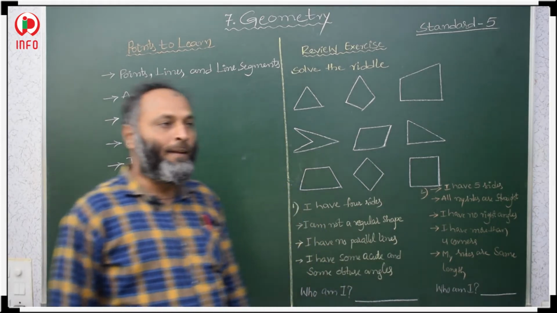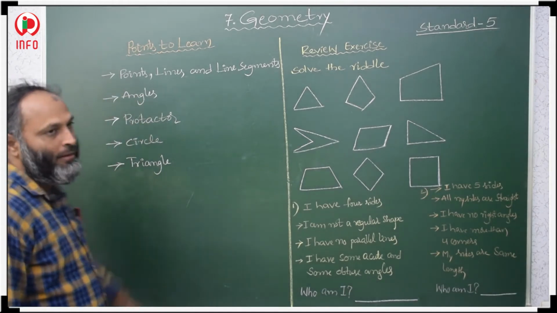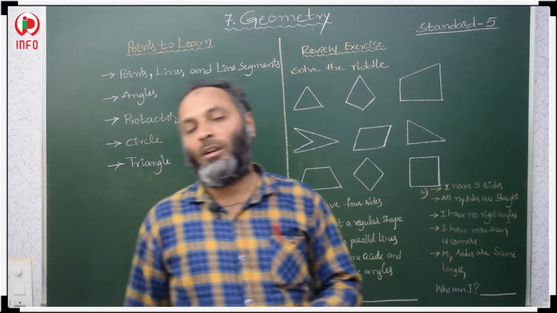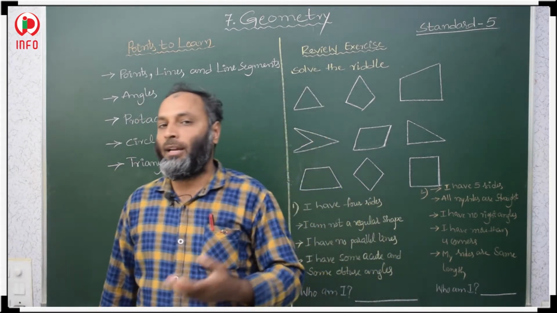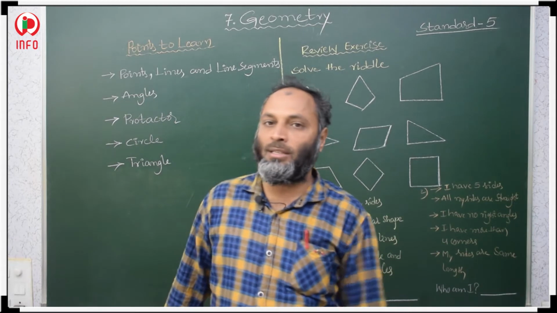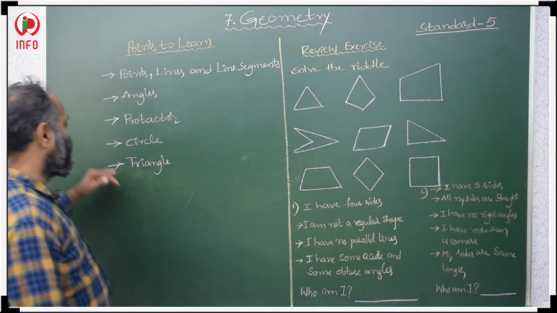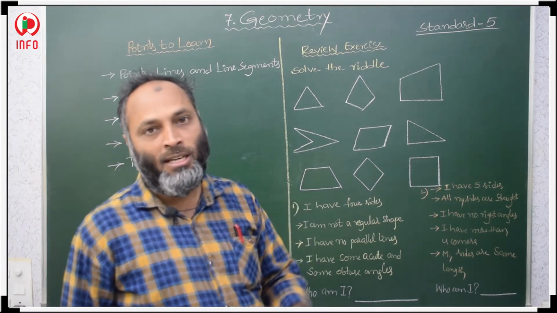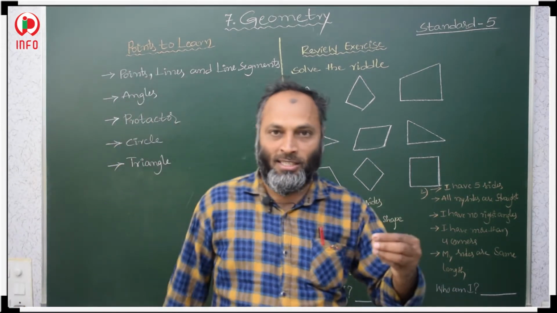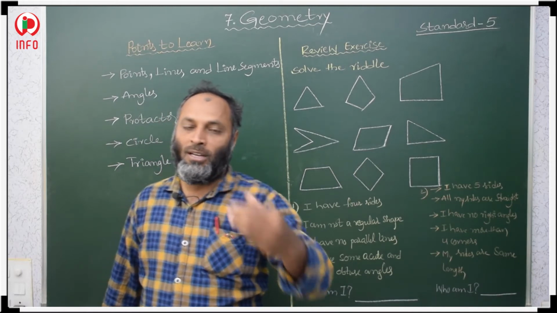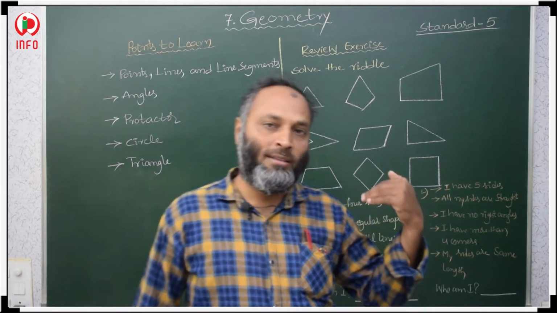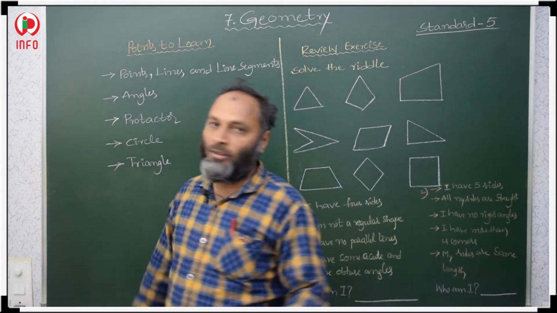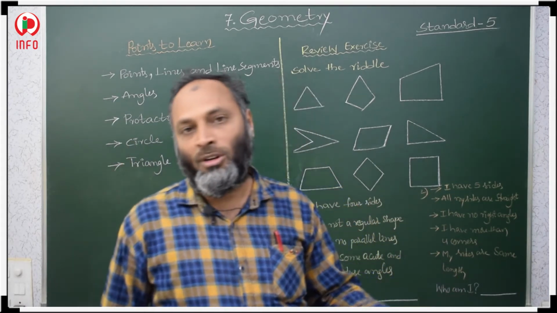Then the third topic, protractor. What is a protractor? Using a protractor, how to draw an angle, a given angle. So that we are going to discuss. Now the next concept, circle. Circle, in the previous class also you learned about the circle, what is a circle, what is a radius, what is a diameter, what is a chord. All these things we discussed in the previous class, and again we recapitulate. We are also going to learn more about circles.